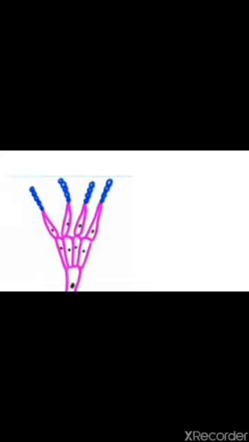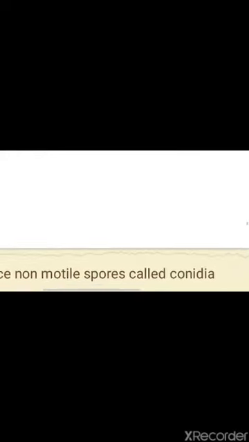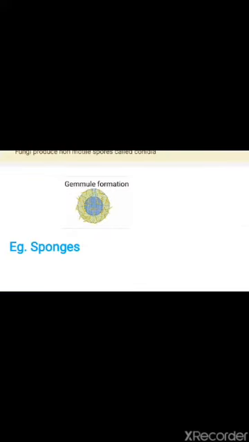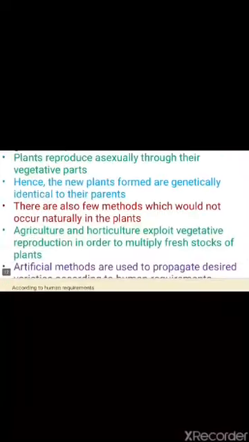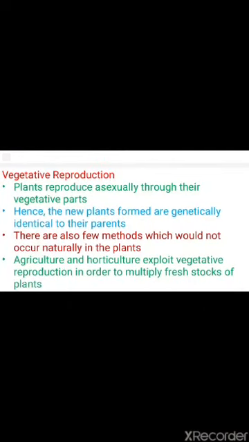These Conidia form on the Penicillium and develop into new individuals. Then the third one is gemmule formation. Its example is sponges. In sponges, gemmule formation takes place. So these are some additional methods of asexual reproduction.